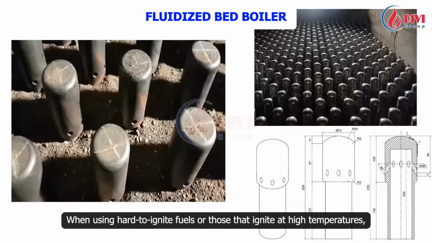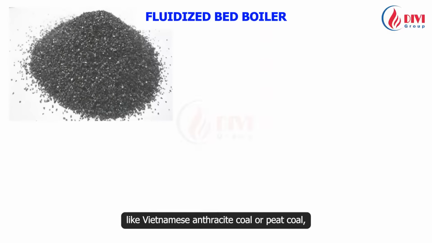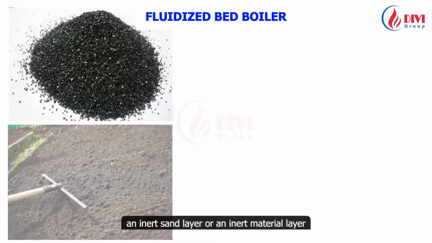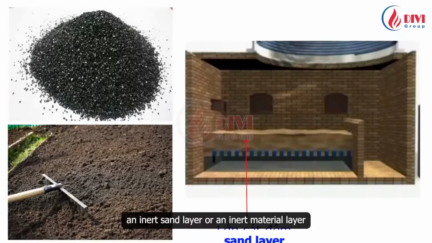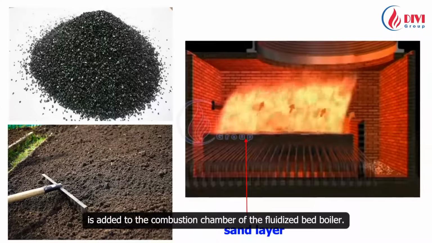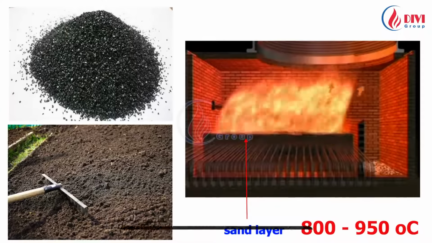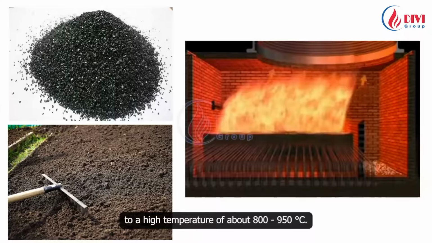When using hard-to-ignite fuels or those that ignite at high temperatures, like Vietnamese anthracite coal or peat coal, an inert sand layer or an inert material layer is added to the combustion chamber of the fluidized bed boiler during combustion. This sand layer is always heated to a high temperature of about 800 to 950 °C.